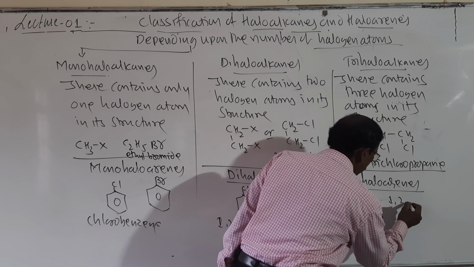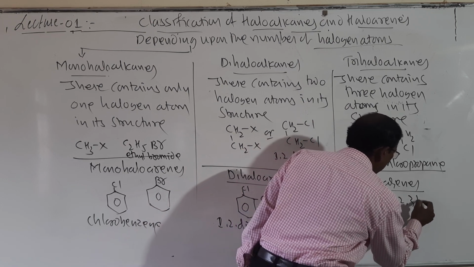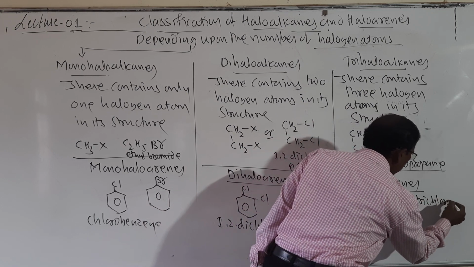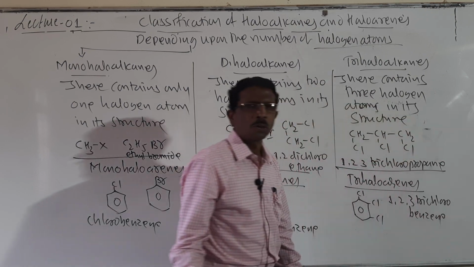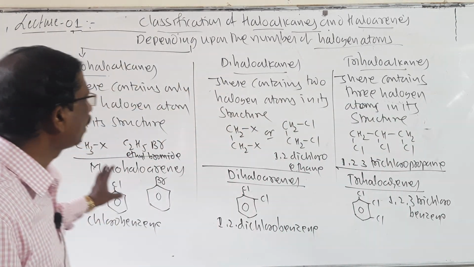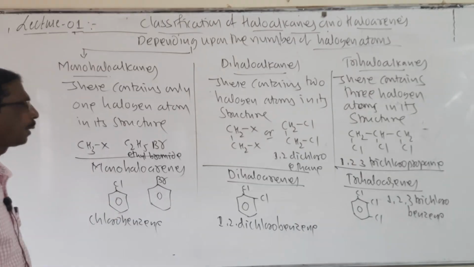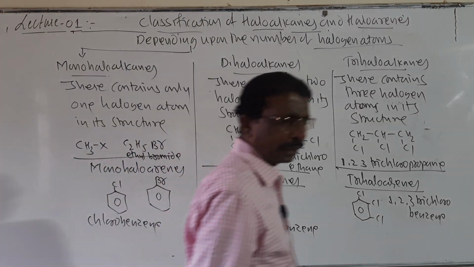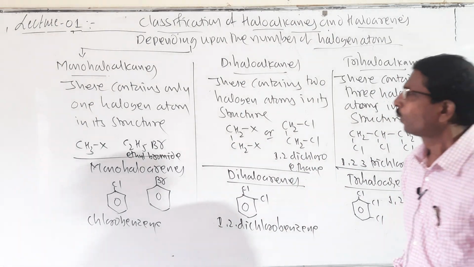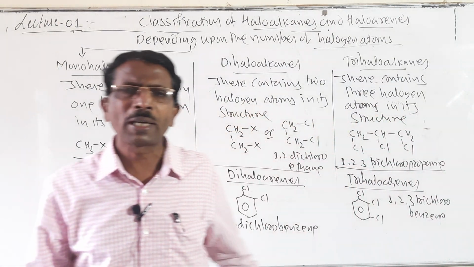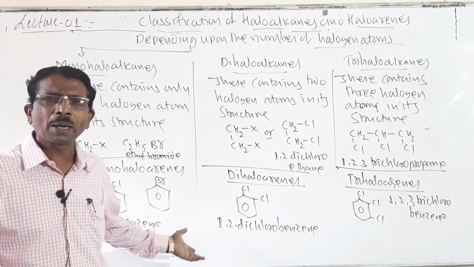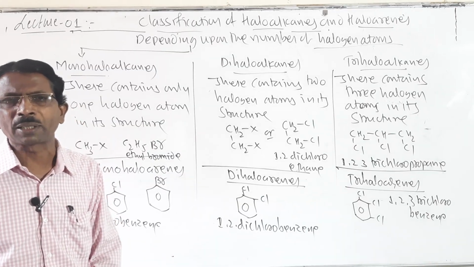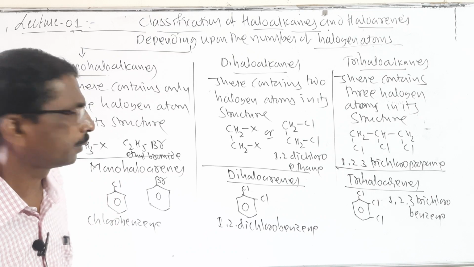It is called 1, 2, 3 trichlorobenzene. So student, it is depending upon the number of halogen atoms. These are classified into three types. Now these monohaloalkanes are further classified based on the type of hybridization. Let us see those classifications.